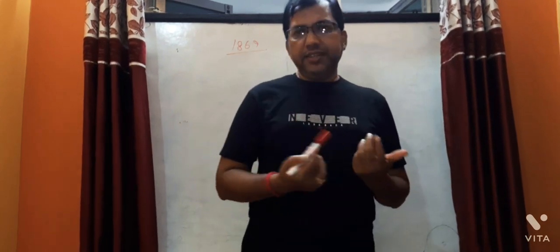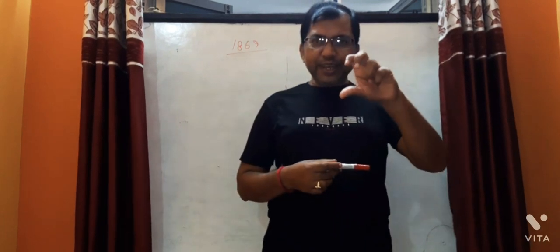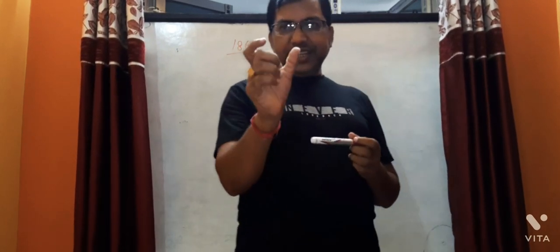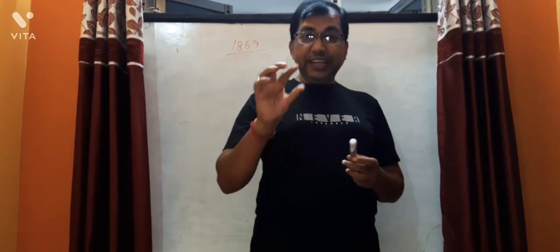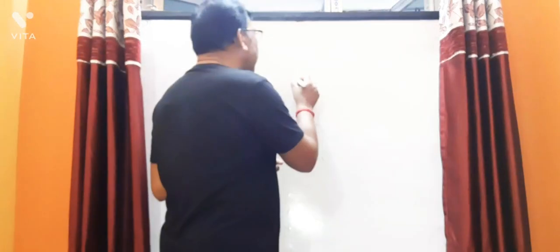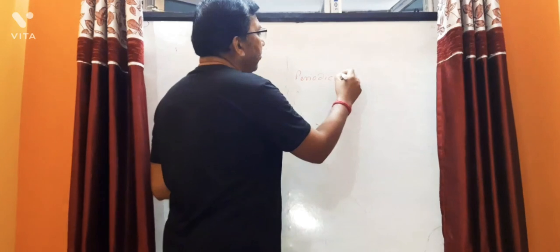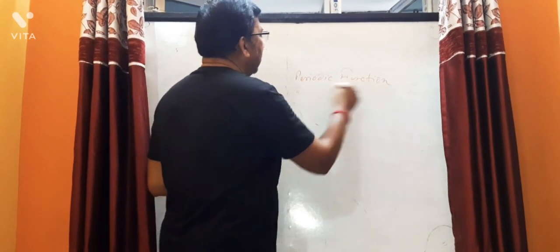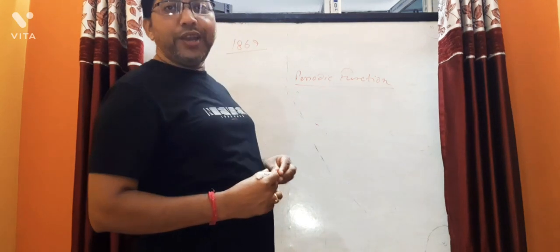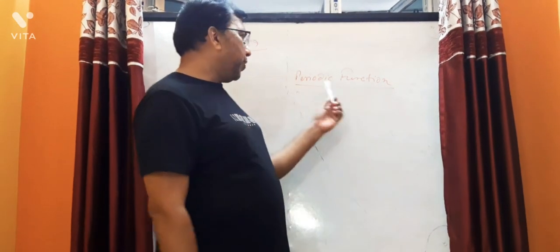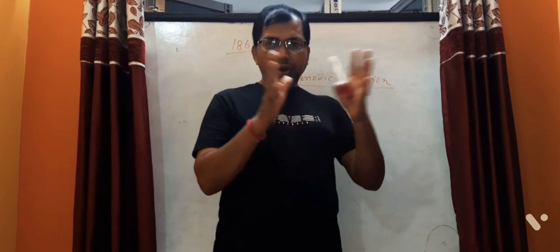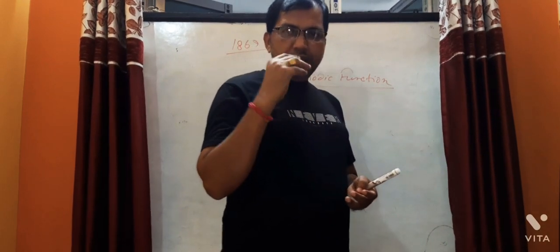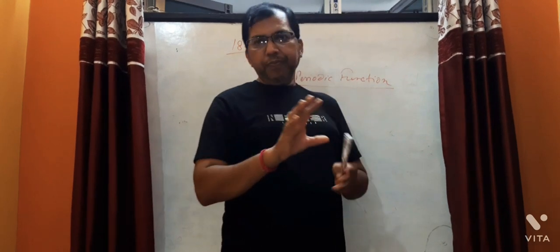Both of them state that the physical and chemical properties of elements are periodic functions of their atomic weight. Periodic functions, this is very important. Periodicity, which Newlands stated, periodic function. But both state that the physical and chemical properties of elements are periodic functions of their atomic weight.